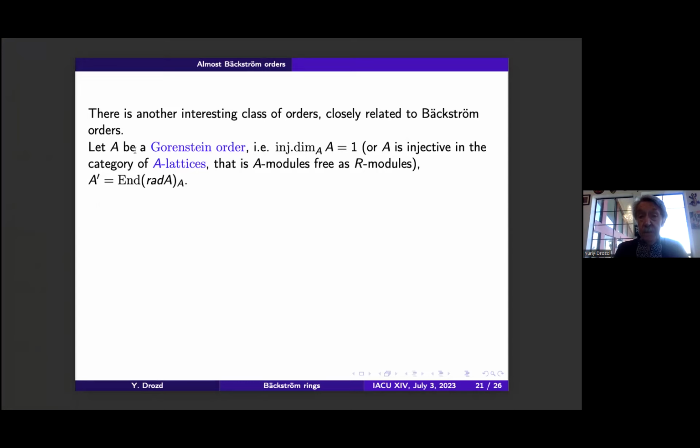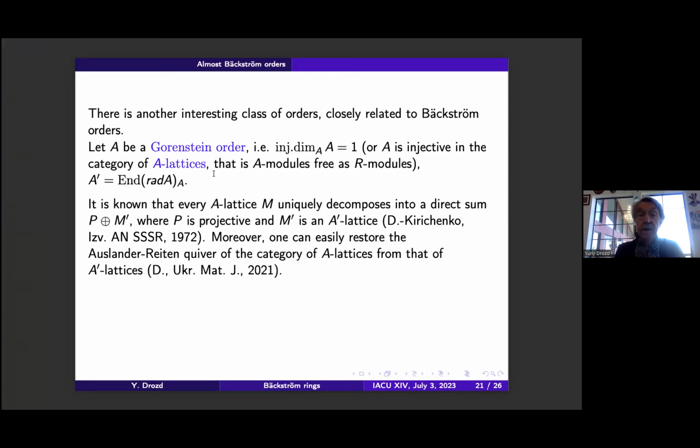Consider the endomorphism radical of this Gorenstein order. It is known, and was proved by Kirichenko and me, that every lattice over A uniquely decomposes into a direct sum P plus M dash, where P is projective and M dash is an A dash lattice.